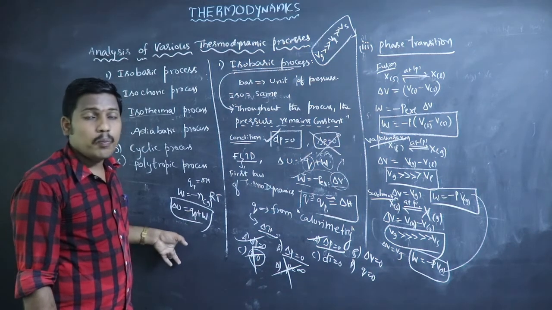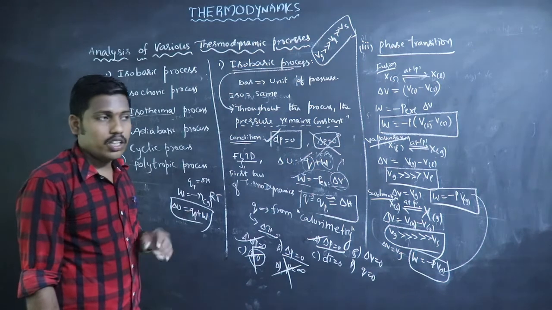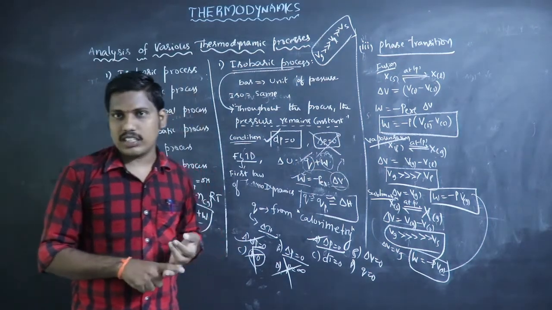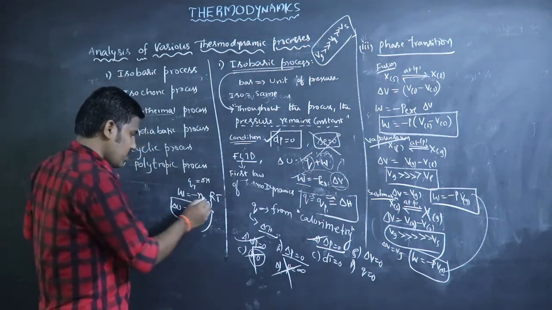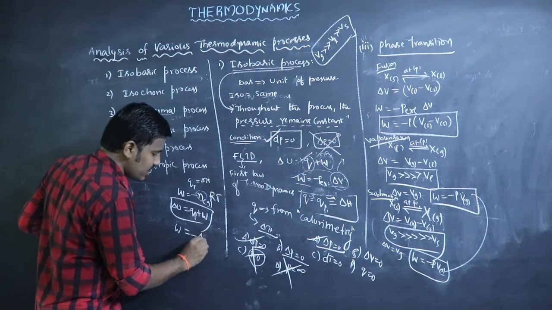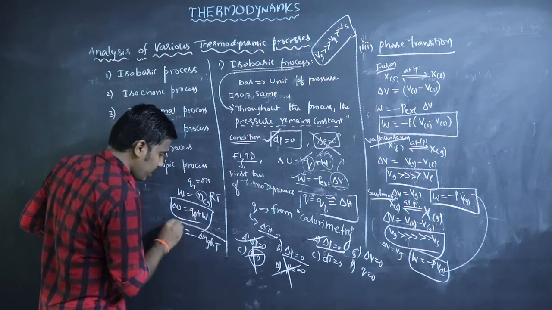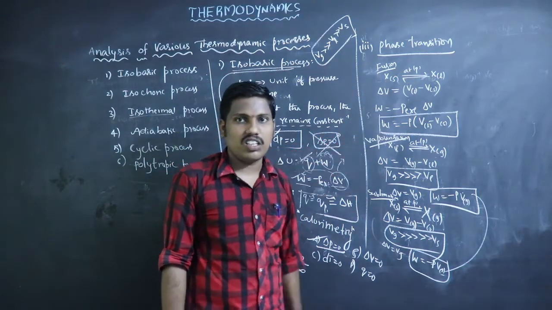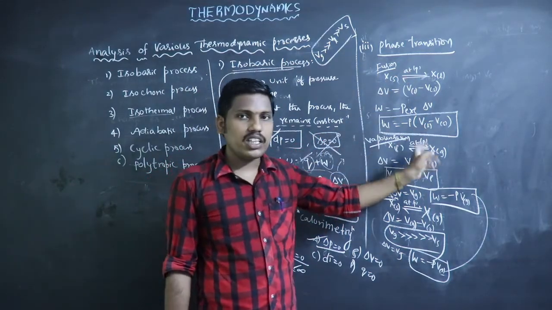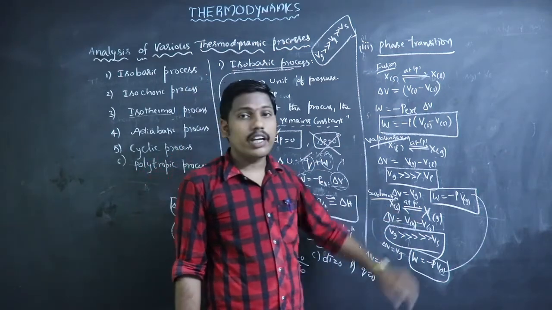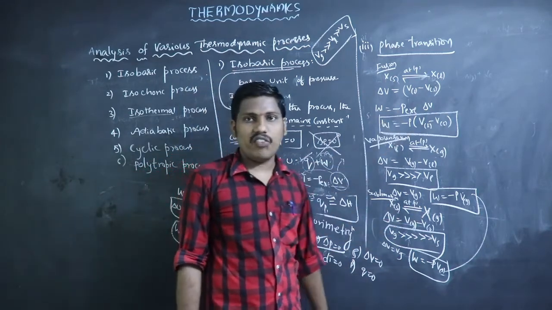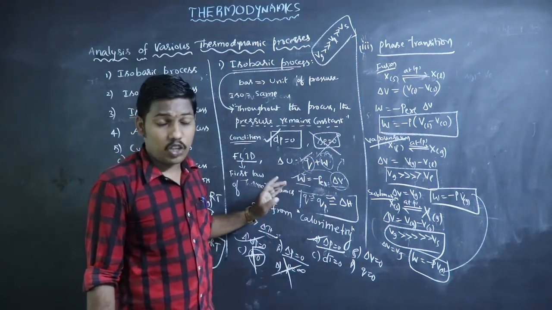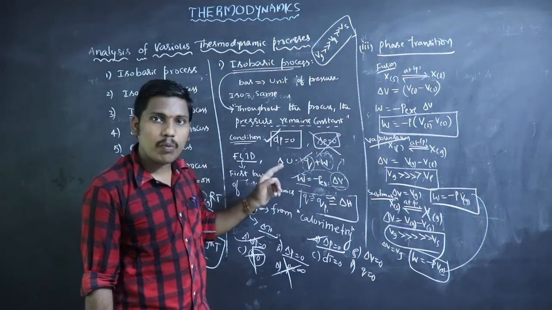In the second case, more than one type of gas is involved, for example decomposition of PCl5. PCl5 will give you PCl3 and Cl2 gas. All are gases. In that case, instead of n, we use minus delta ng RT. The remaining aspects are the same. The third case is phase transition: solid to liquid, liquid to gas, or solid to gas. There the formula is different. So this is about isobaric process, sorry, not isothermal, isobaric process.